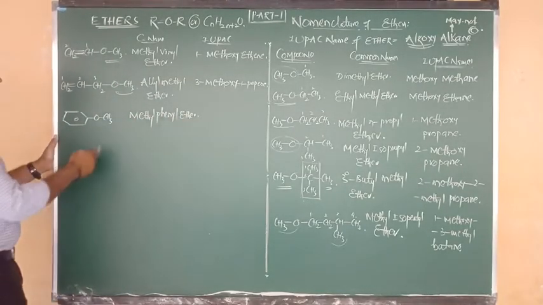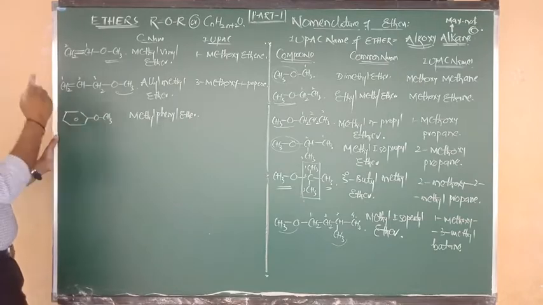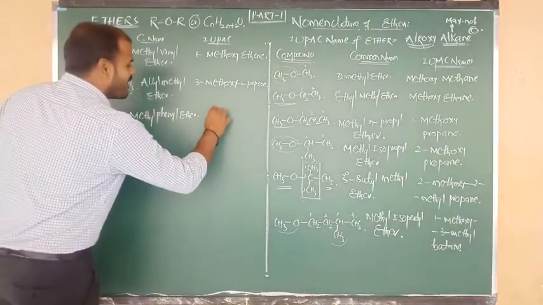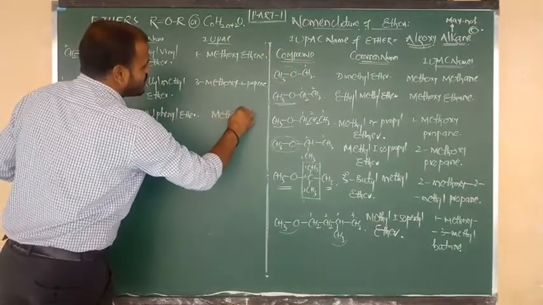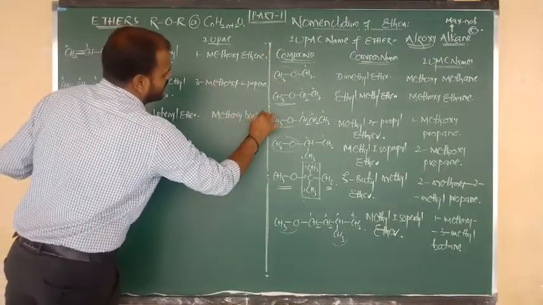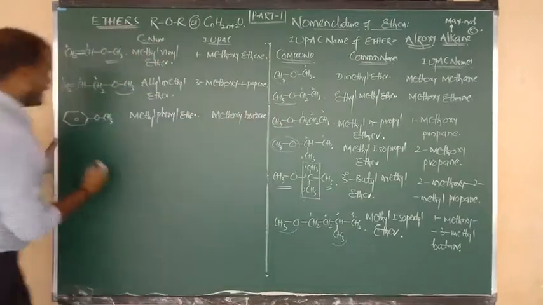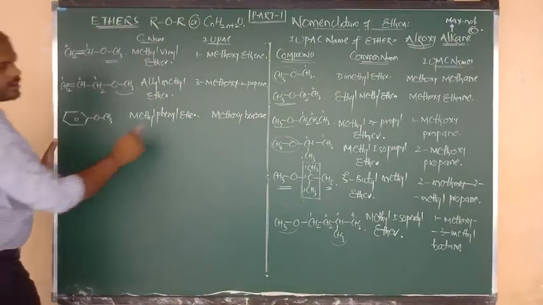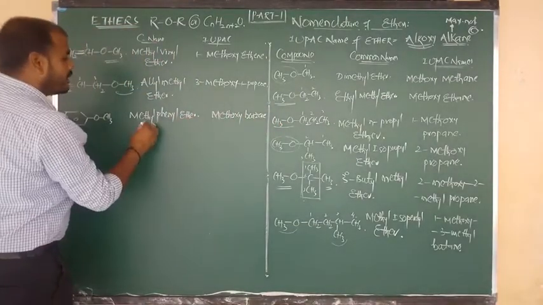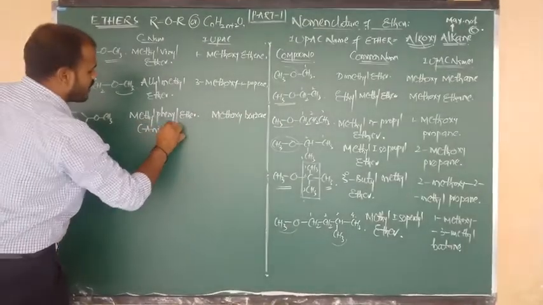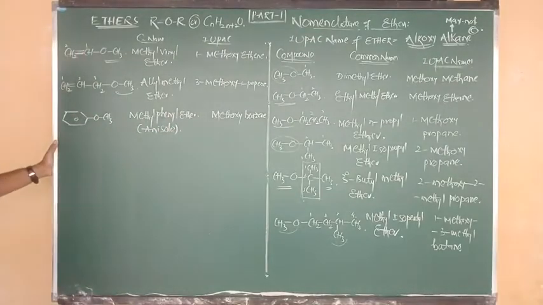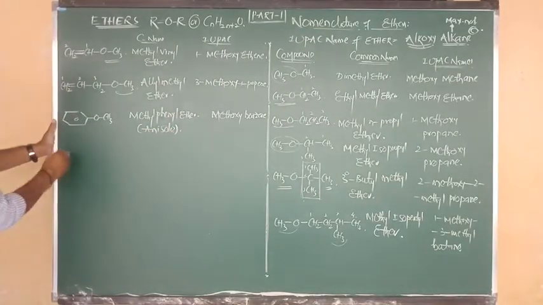And also we can say it is known as methoxybenzene. Methoxybenzene looks like an alkoxy alkane, so methoxybenzene is your IUPAC name. For methyl phenyl ether, we can write another common name that is known as anisole. Up to now I have told you so many times.